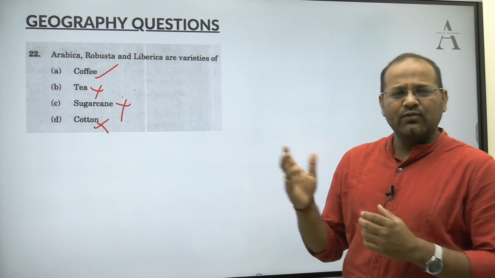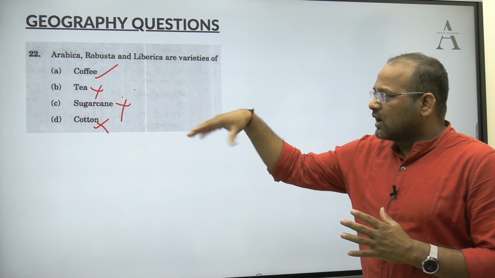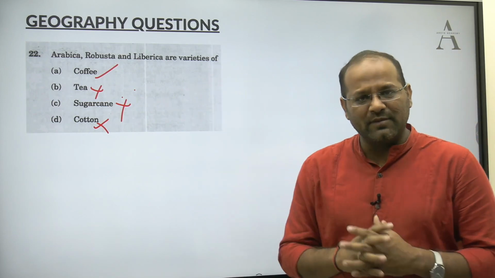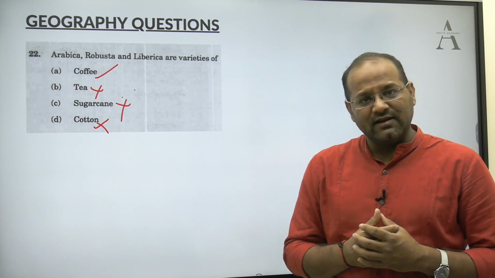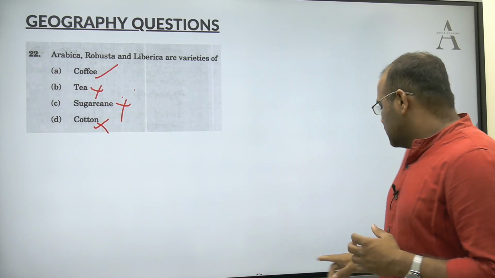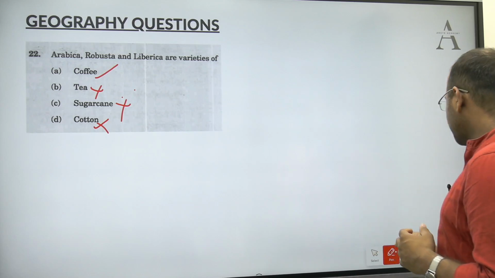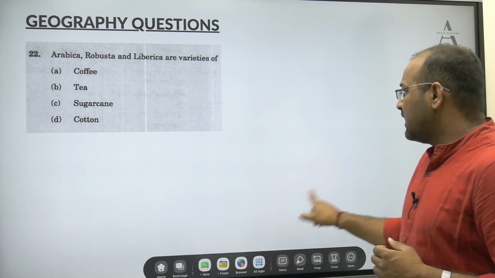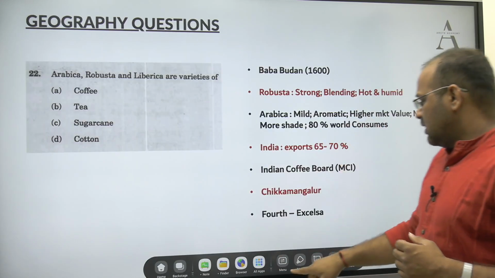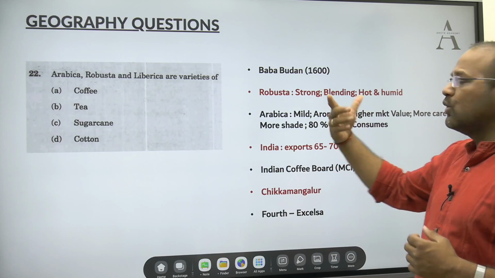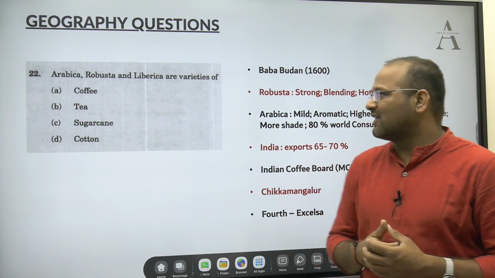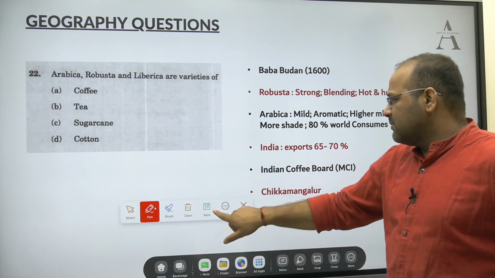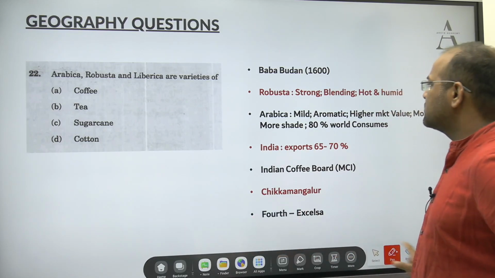Now the idea is we can reach the answer, we can conclude the answer easily, even by elimination or by having basic information. But why are we discussing in detail? What all information should we know? So coffee production was brought to India by Baba Budan in the 1600s, and he introduced the coffee in what is now famously known as Baba Budan Hills in Karnataka. The commercial production was started somewhere in the 18th century by the Britishers.